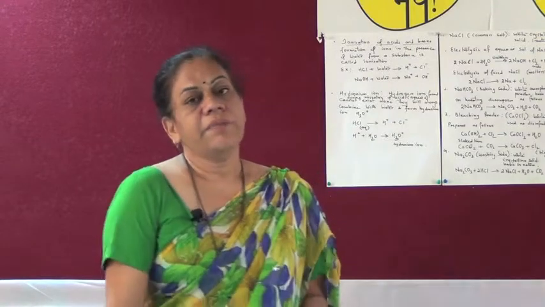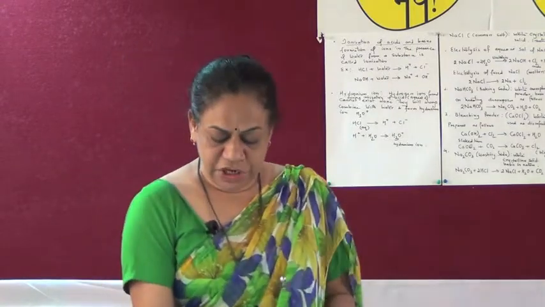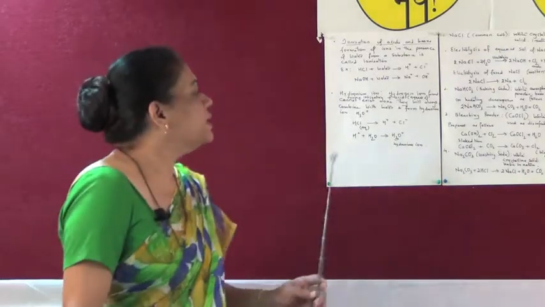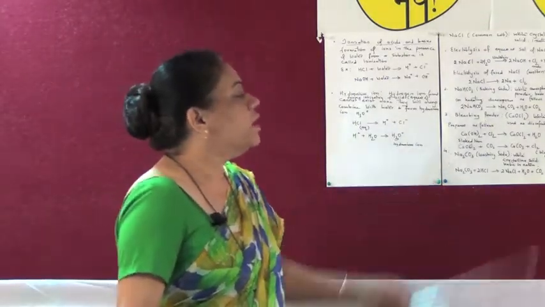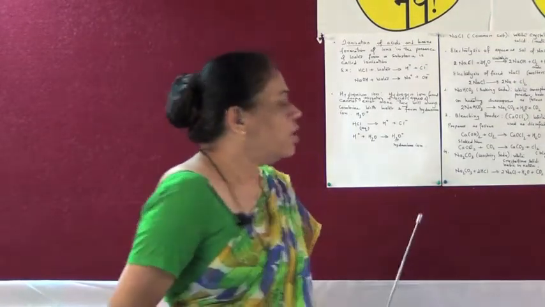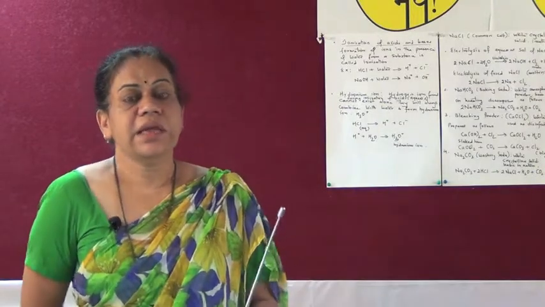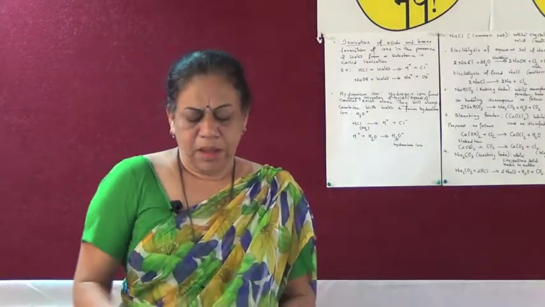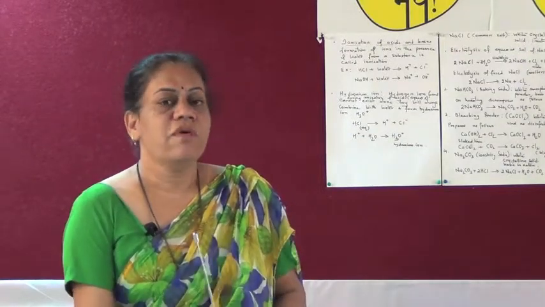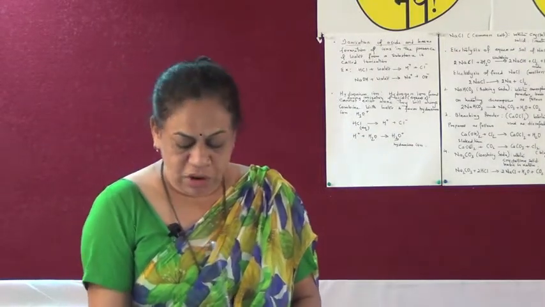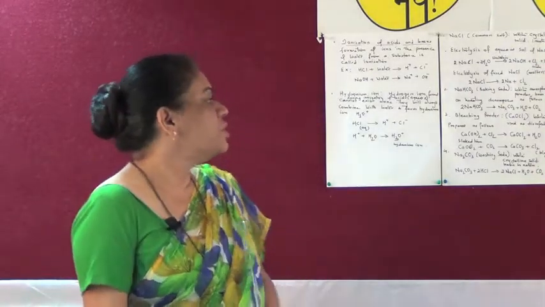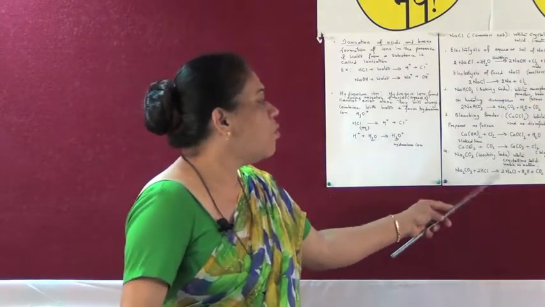Now let us study the properties of the bleaching powder. The formula for bleaching powder is CaOCl2. Bleaching powder is a white powder which is also used as a disinfectant. In preparation of bleaching powder, we make use of slaked lime, that is calcium hydroxide. When this reacts with chlorine, it gives rise to CaOCl2 plus water.